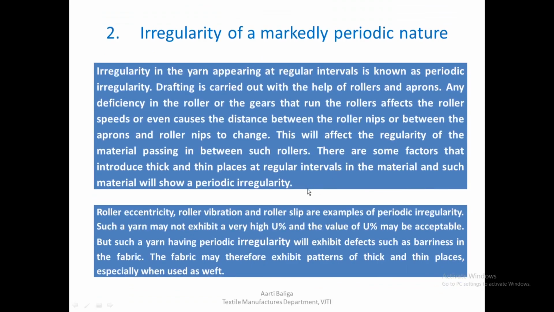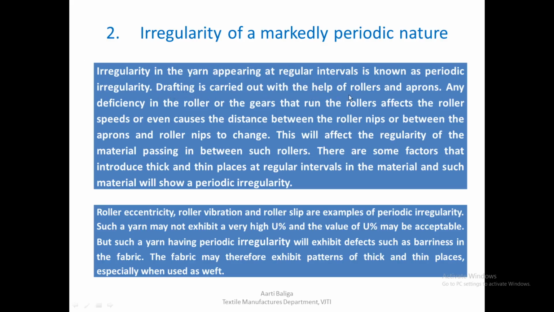So coming to the next type of mass irregularity, we saw that it was periodic, which is of a periodic nature. Now let us try to understand what I mean by periodic, and how this fault appears, and its details. Irregularity in the yarn appearing at regular intervals is known as periodic irregularity. So this kind of irregularity won't be randomly appearing anywhere. You can actually see it coming over a period of time, very frequently at a certain point.